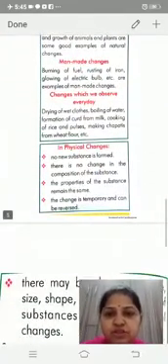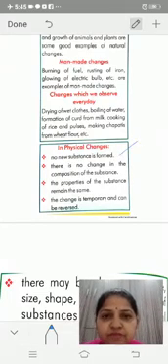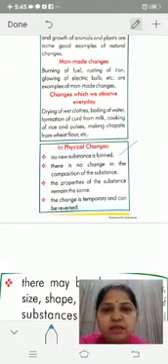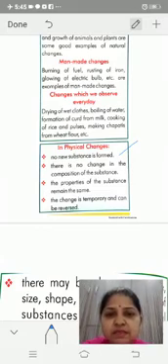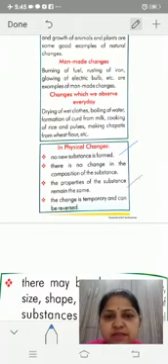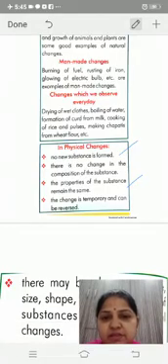In physical change, no new substance is formed. There is no change in the composition of the substance. The properties of the substance remain the same, and the change is temporary and can be reversed.